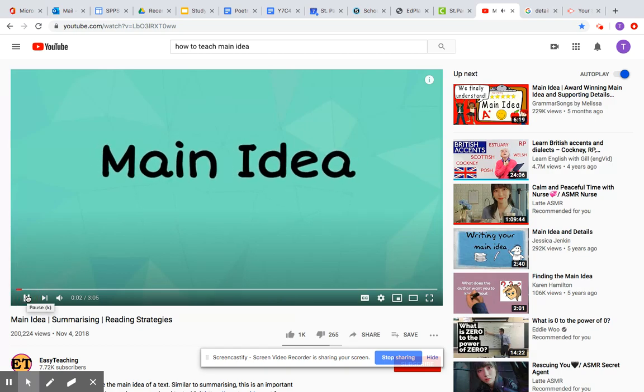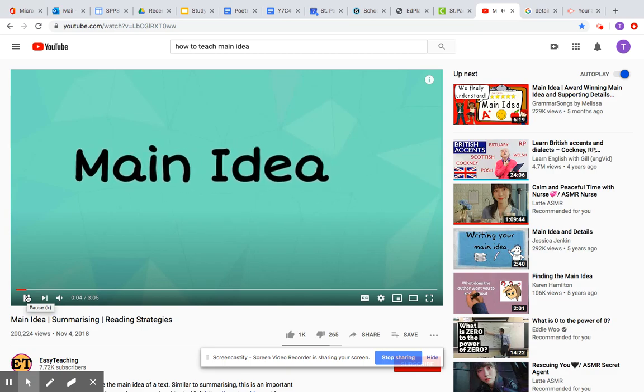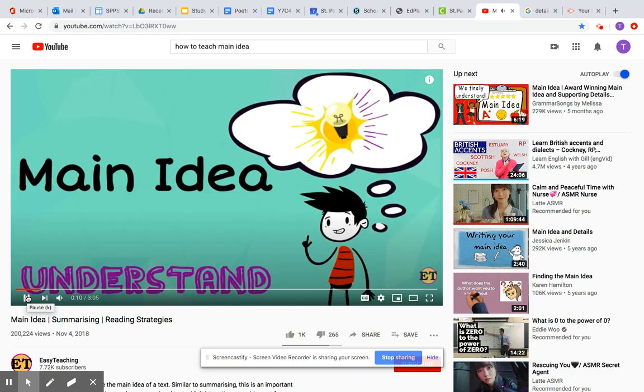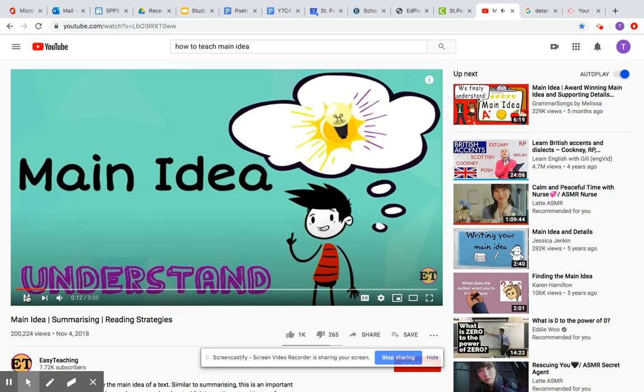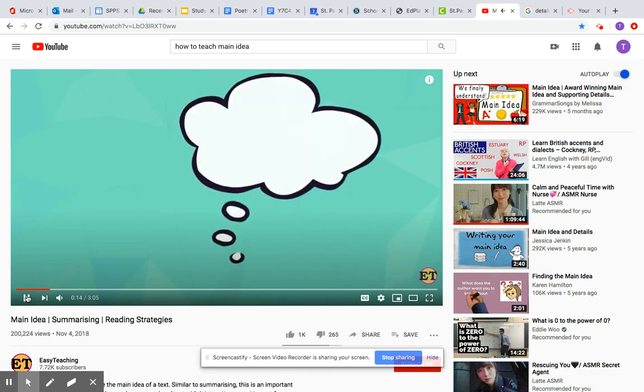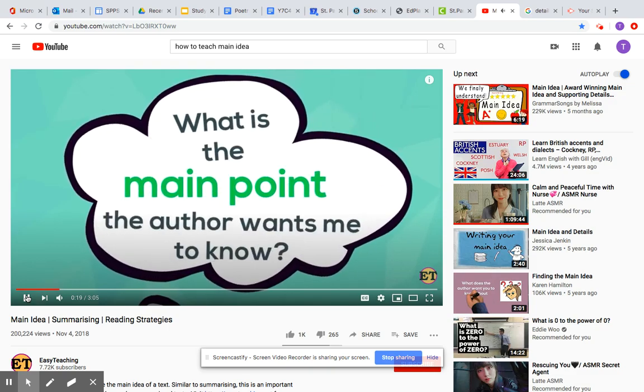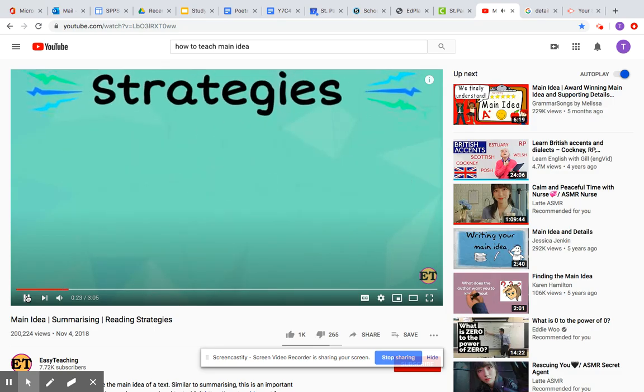Working out the main idea. Working out the main idea of a text is an important skill because it helps us to better understand what we're reading. When determining the main idea, ask yourself, what is the main point the author wants me to know? Let's look at some strategies that can help us determine the main idea.